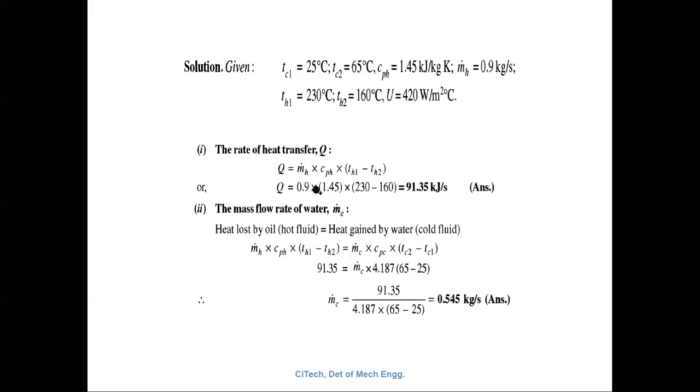Understand? So in this one they didn't convert that. But you need to convert that, because Q should always be in watt. Okay, for the calculation it is better to put it in watt. Hence, you have to convert kilojoules into joules. That is 1.45 into 10 raised to 3. What is the inlet temperature of the hot fluid? That is 230 minus 160, the outlet temperature of the hot fluid here.